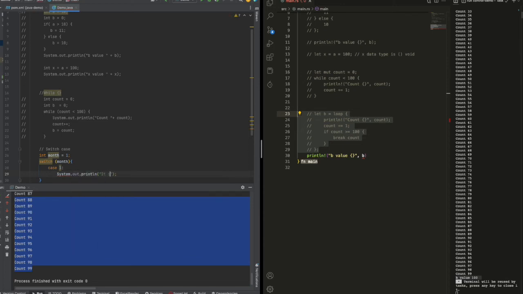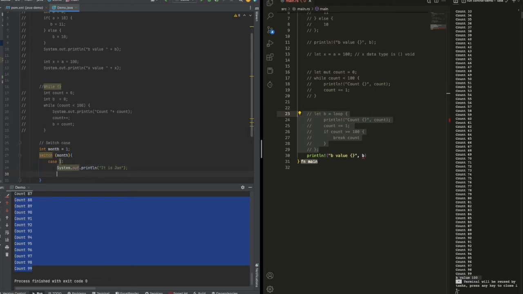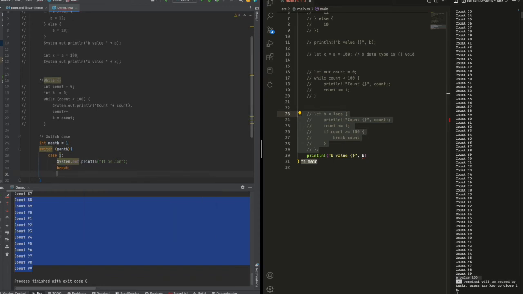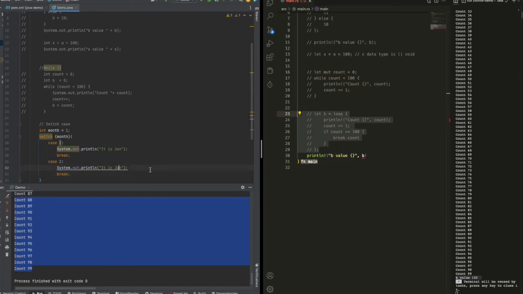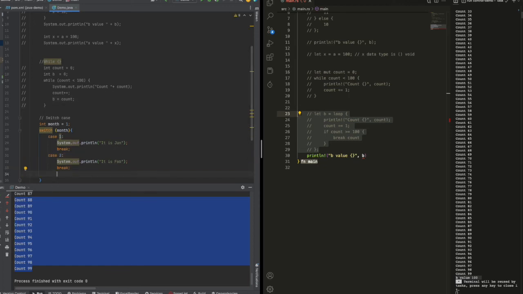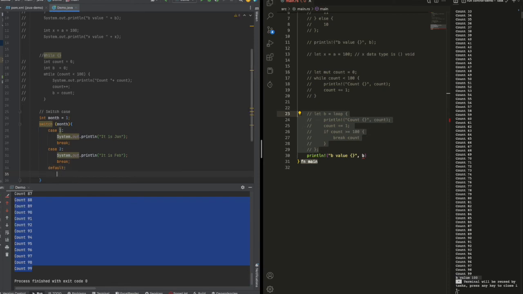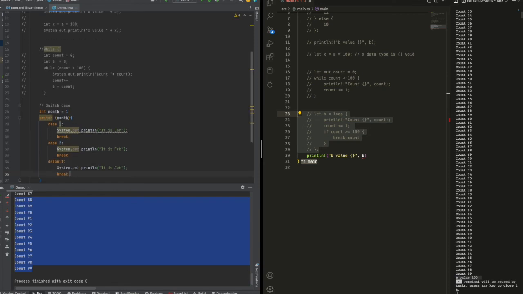Print is January, okay, and then you break, and then case 2, and so on. You just need to print this out. This is Java, so it's not June, it's February. And then after that, you just put default, and say that it's not valid.